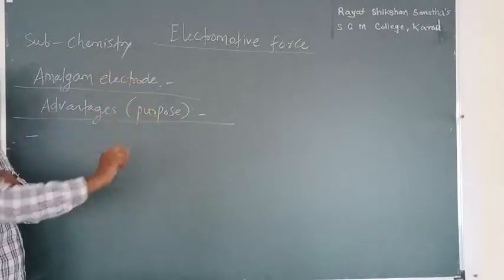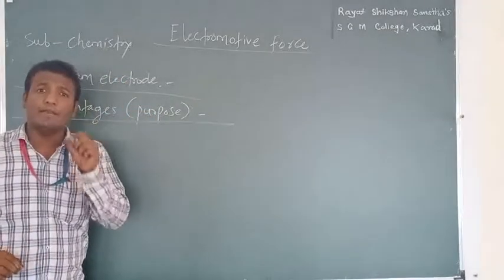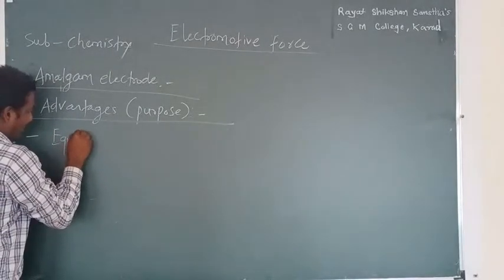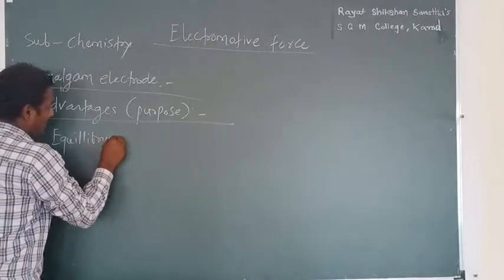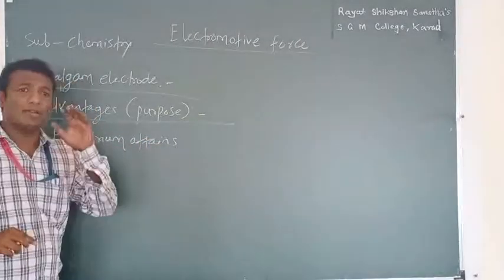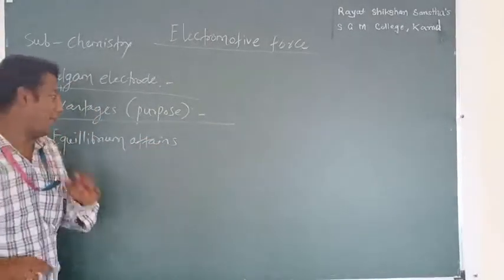First advantage, equilibrium attains rapidly. What is the first advantage? Equilibrium attains rapidly, or you can say equilibrium can be set up very rapidly in the cell.